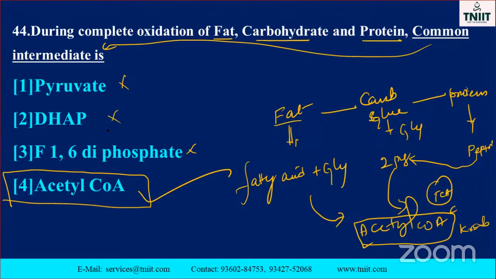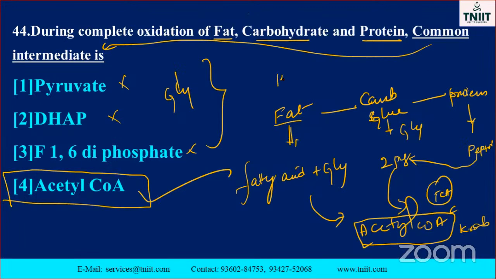Don't forget, my dear. These three come under the heading known as glycolysis. In the glycolysis pathway, pyruvate is the end product, dihydroxyacetone phosphate is the middle one, and fructose 1,6-diphosphate is the hexose phosphate section. So these three come under glycolysis. Acetyl CoA is the common intermediate. Okay, during complete oxidation, this is considered complete.